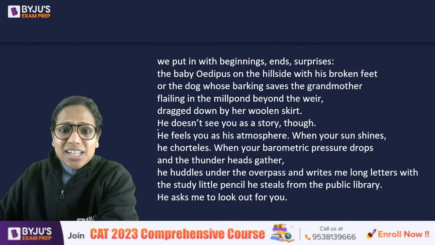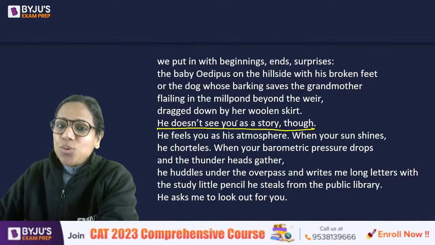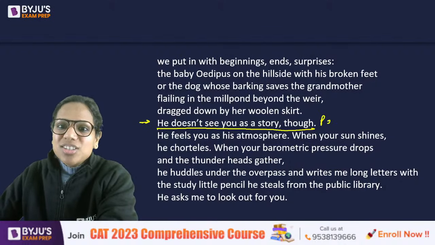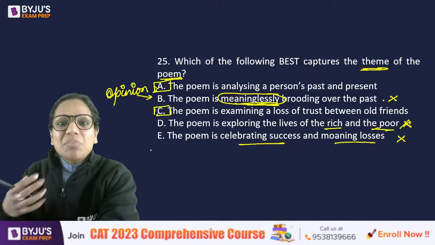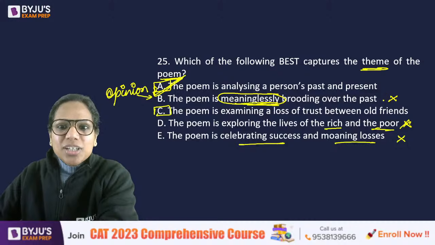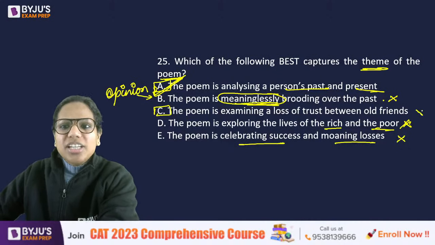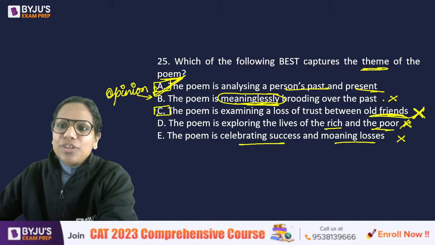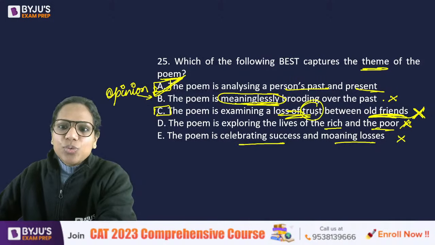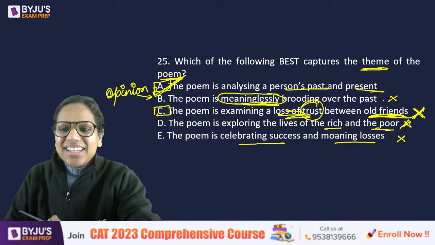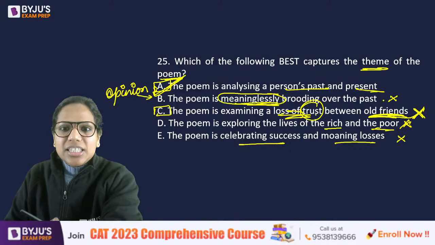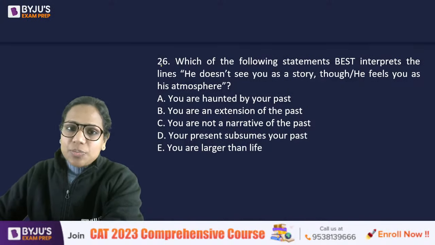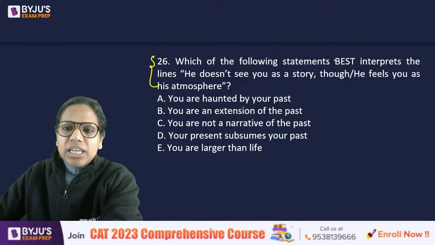See this sentence. He does not see you as a story though. So he does not see you as past though. He feels you as his atmosphere. So in fact, the second question for me cemented this idea that it was about a person's past and present and not really a loss of trust between old friends. No dispute, nothing of that sort was shown. Right? Hope this makes sense. Why A is the answer here? If not, ask me. Poems can be challenging.